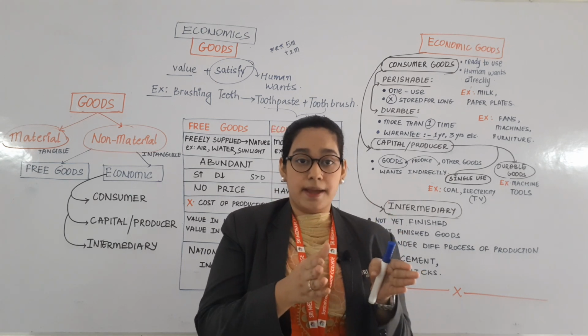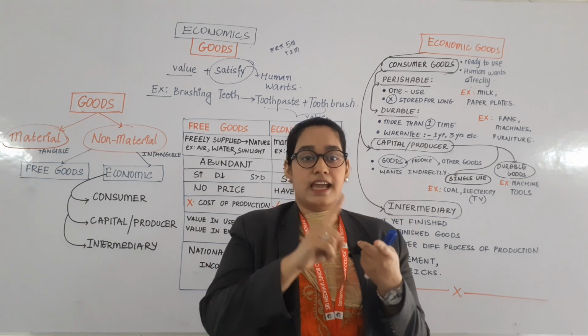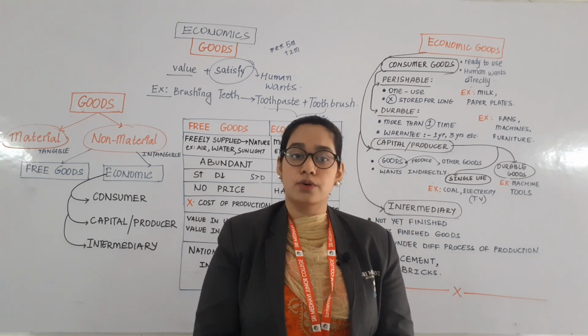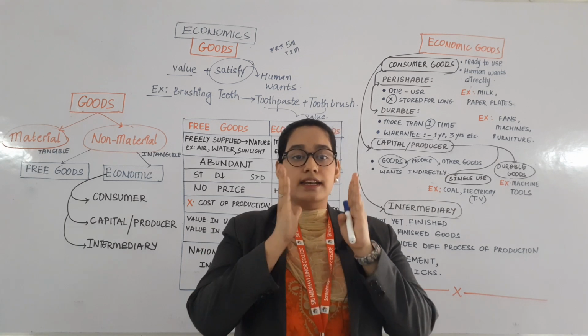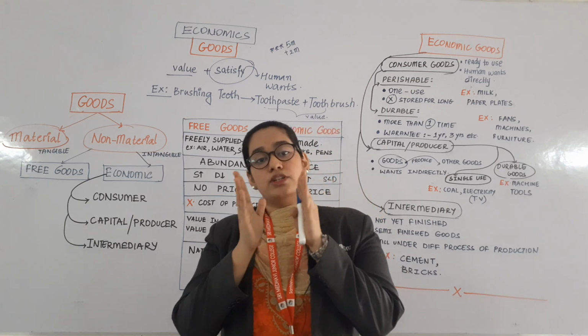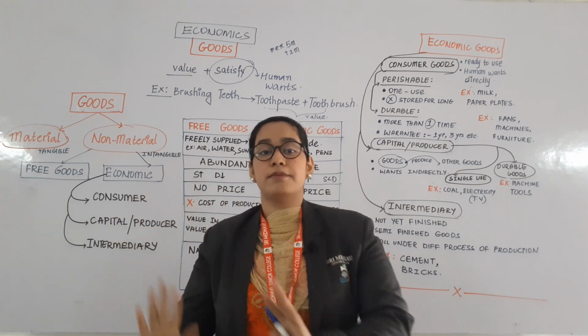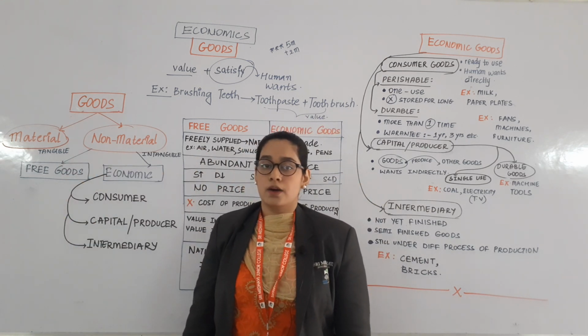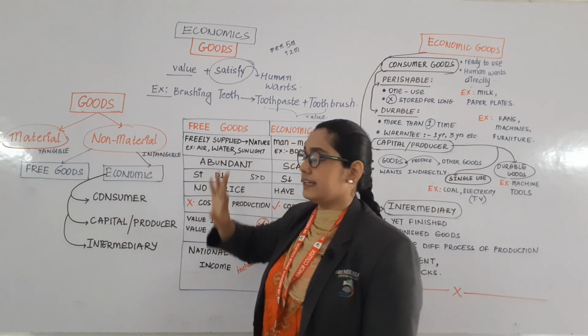So I can see a pan, it can be seen, it can be touched, and it can be felt also. So the things which you can see and which can be touched and which can be felt are called material goods.